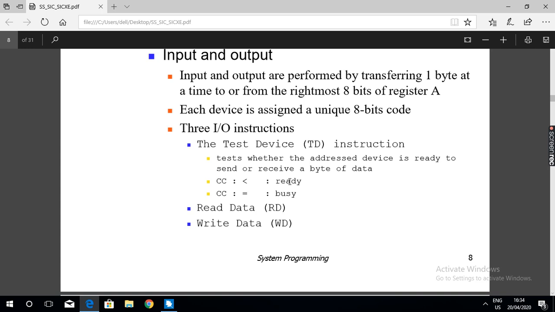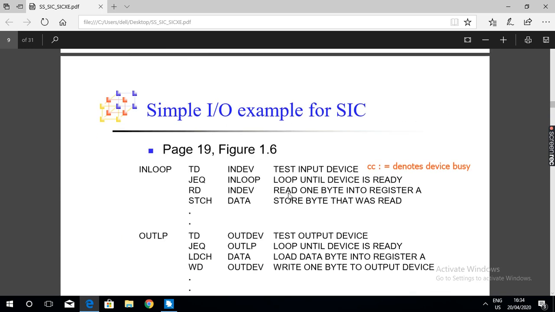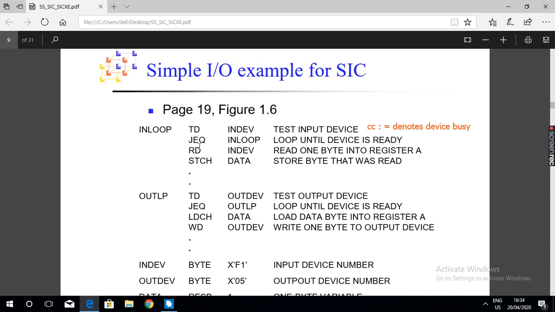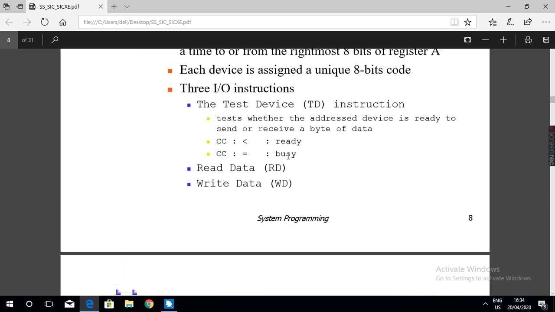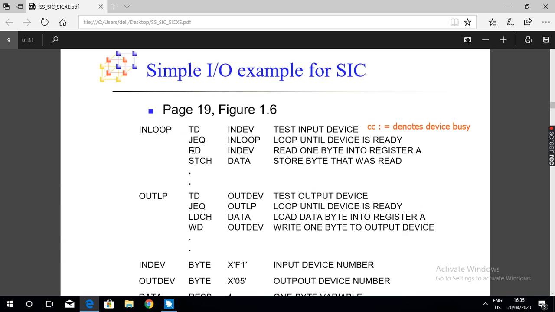Less than means ready, equal to means not ready. JEQ, jump if equal to, means busy: if the status word register contains equals, the device is not ready.